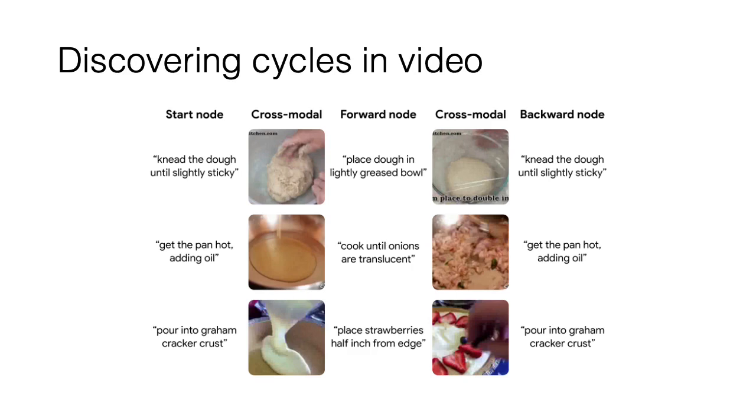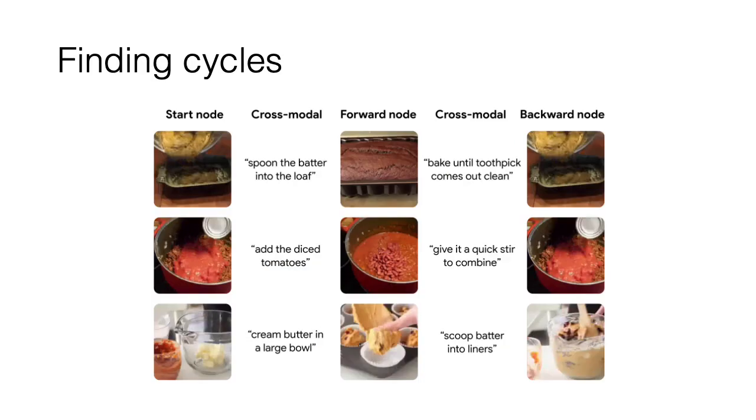Here we show some examples of cycles discovered by our model, given the start node shown in the left column. The model finds pertinent information in the other modality, makes predictions about a relevant future state, and then is able to close the cycle to get back to where it started. We also show examples of cycles with visual start nodes.